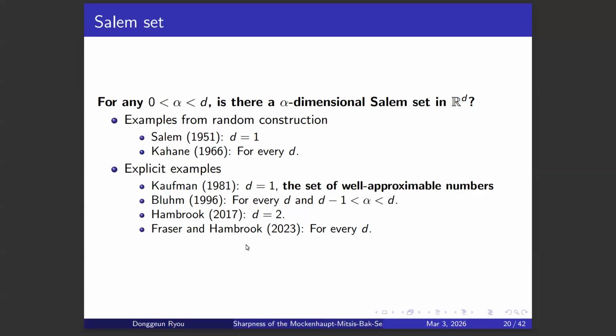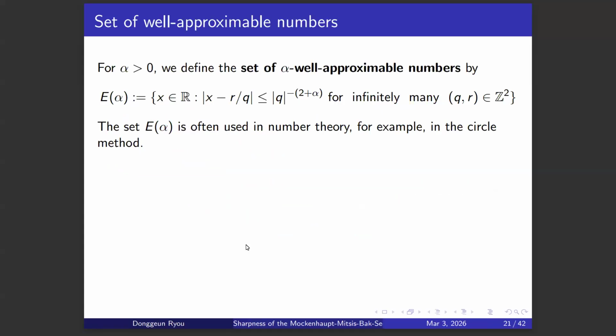So let's get back to the set of well-approximable numbers. Here's the definition. E of alpha is the set of x such that the distance between x and r over q is smaller than q to the power of -2 minus alpha for infinitely many pairs of q and r.